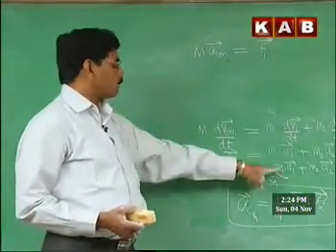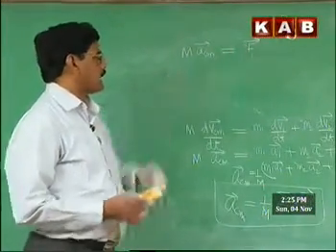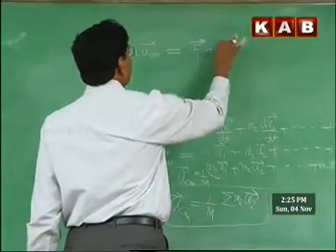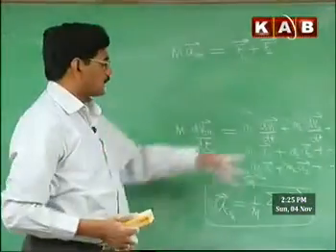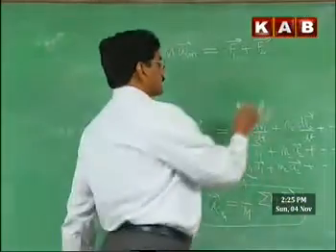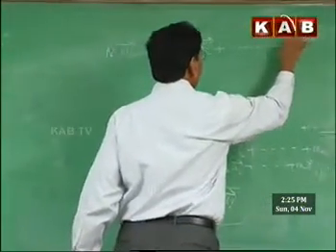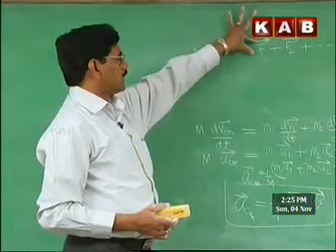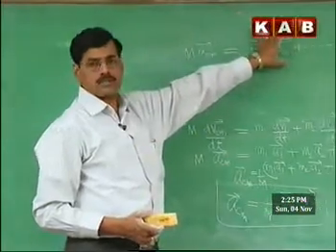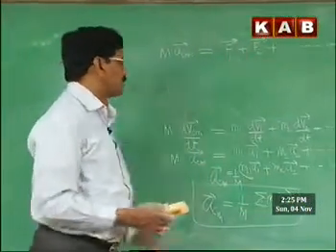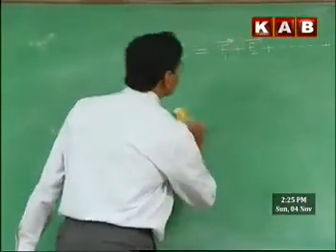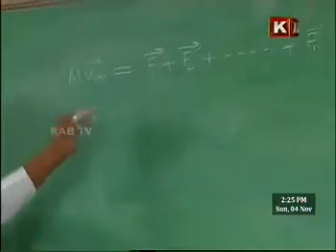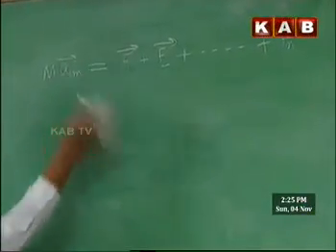Therefore, let F1 be the net force acting on the first particle. M1 A1 I can write as F1. Similarly, F2 is the net force acting on the second particle, that is M2 A2 as per Newton's second law. Like that, we get Fn. F1, F2, Fn, all these are the net forces acting on the individual particles, net force on the first particle, net force on the second particle and so on. So what does this net force mean? It is the vector sum of the forces acting on the first particle. So what kind of forces act?